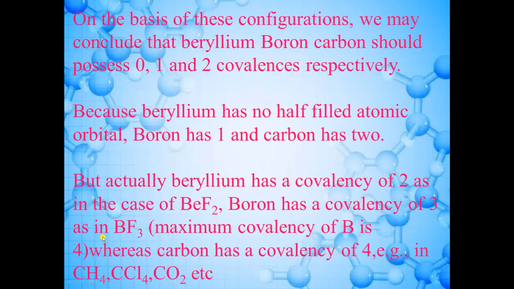Okay. So now, on the basis of this configuration, we may conclude that beryllium, boron, carbon should possess 0, 1 and 2 covalencies respectively, because beryllium has no half-filled atomic orbital, boron has 1 and carbon has 2. But actually beryllium has a covalency of 2 as in the case of BeF2. Boron has a covalency of 3 in BF3, but the maximum covalency which is shown by boron is 4. And carbon has a covalency of 4. For example, in carbon tetrachloride, methane and carbon dioxide.